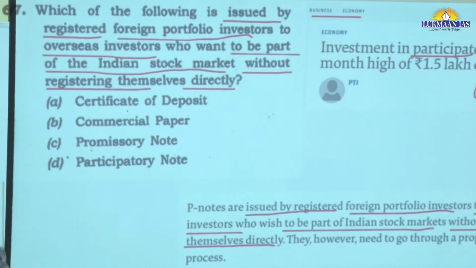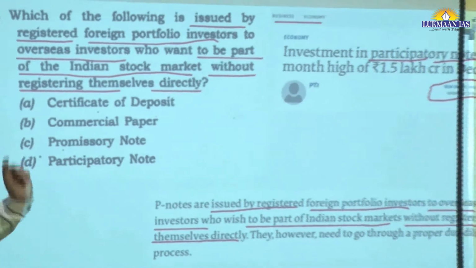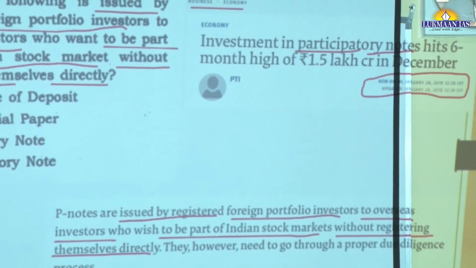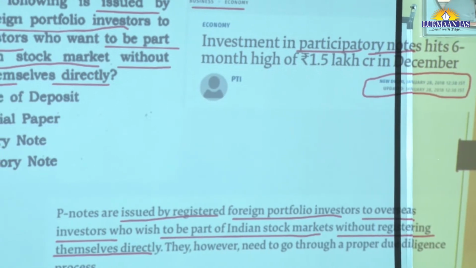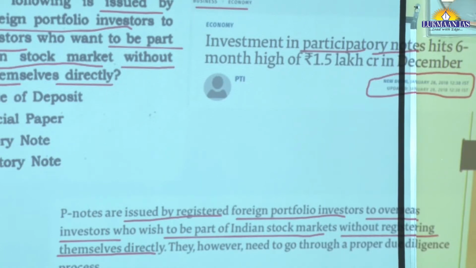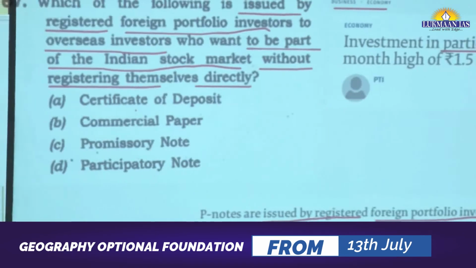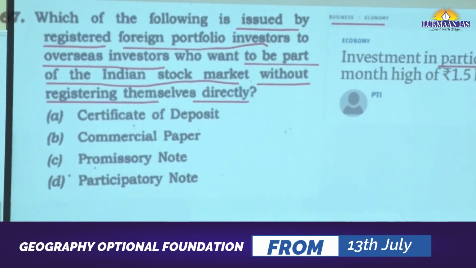Now, if you have read the Hindu newspaper, the headline says that investment in participatory notes hit 6-month high in December. This news from January 2018 is talking about participatory notes, and in that article this paragraph states that P notes are issued by registered foreign portfolio investors. Exactly the same statement is used directly by UPSC. Now you can understand the significance of the Hindu.